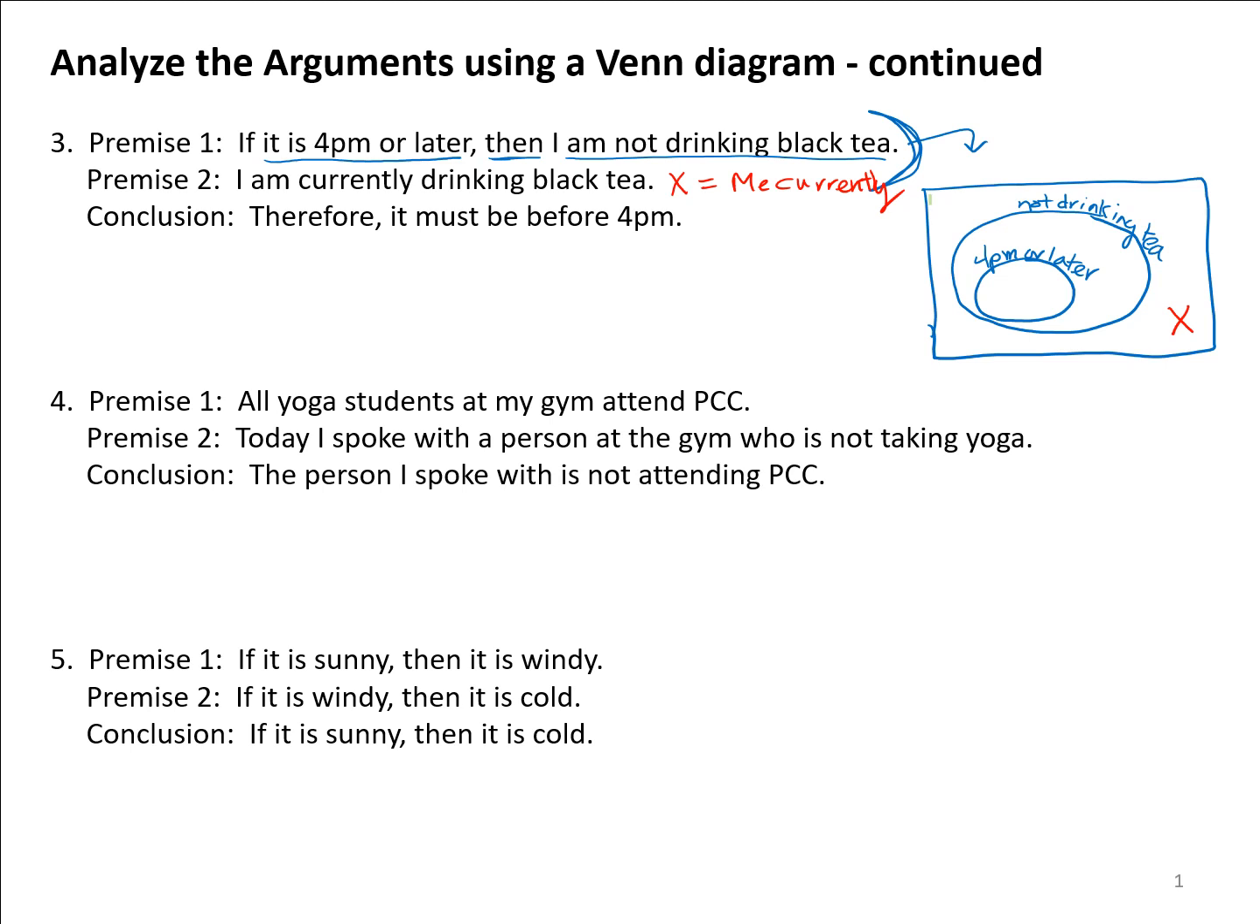Now, once we have the drawing, we're confident on it, then we can go to the conclusion. So now let's read the conclusion. It must be after 4 p.m. All right, well, let's see if that's guaranteed by the picture. If you think about where I am, outside that X, I'm outside of the not drinking tea circle. Because I'm outside of the not drinking tea circle, I'm also outside of the circle that would represent 4 p.m. or later. If I'm outside the 4 p.m. or later circle, that means it must be before 4 p.m. So I am in a location that would represent before 4 p.m.